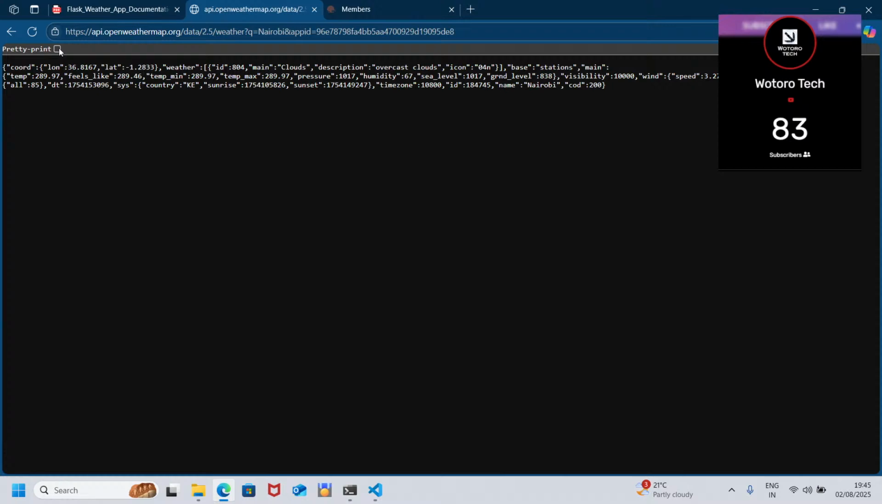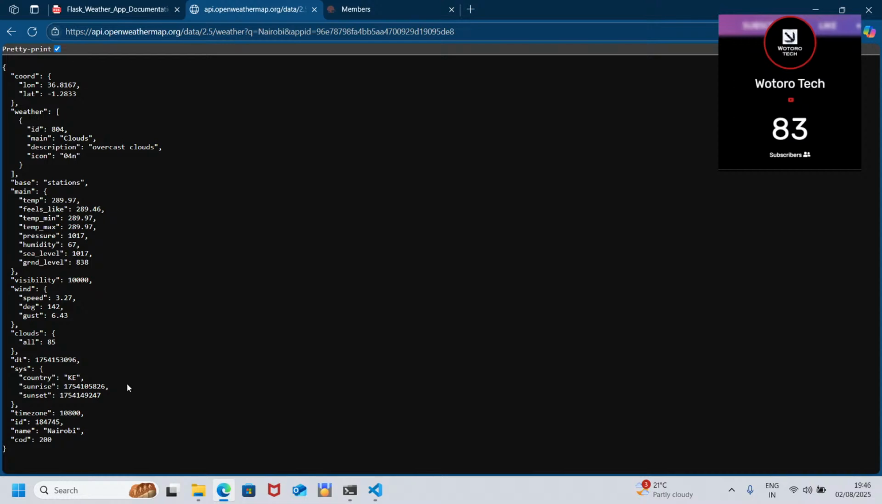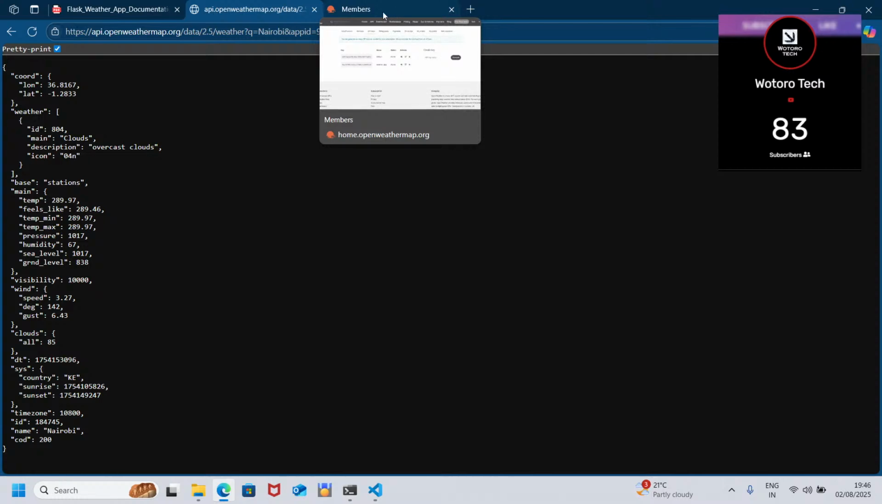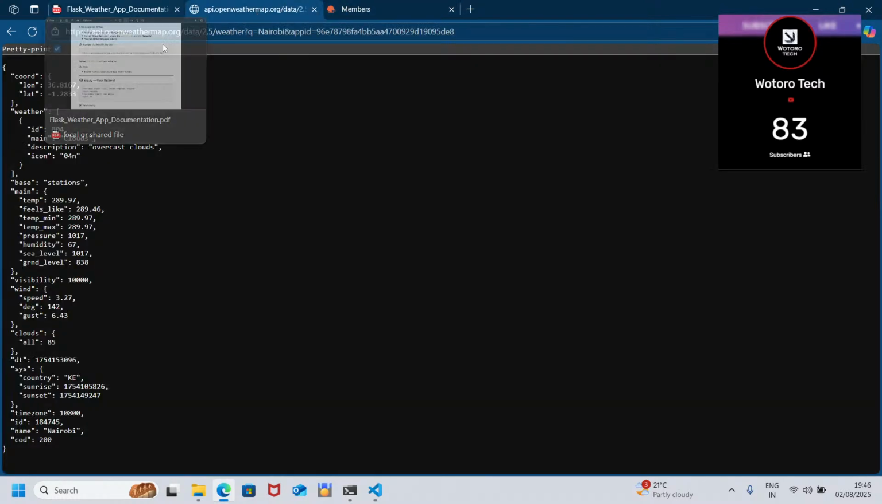This simple one here is just pretty print. You can mostly find it when you're trying to test your API in the browser. Pretty print gives you a nicely formatted output. So that is it. Now we are done with creating our API, and it is working.